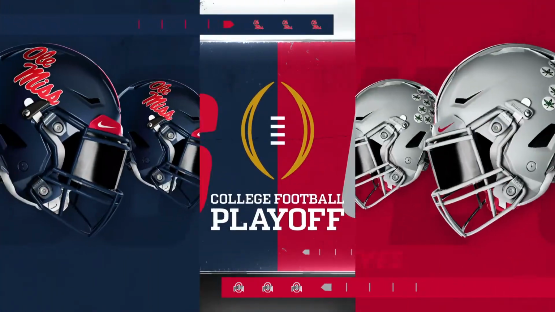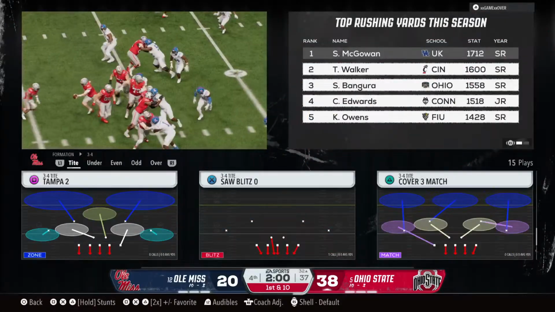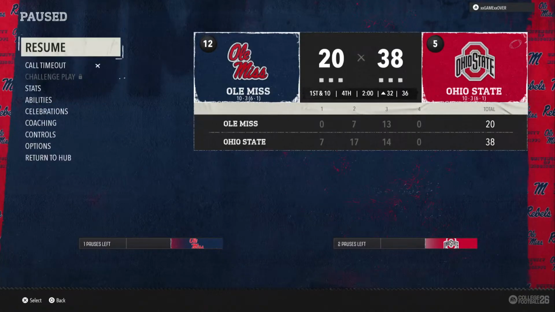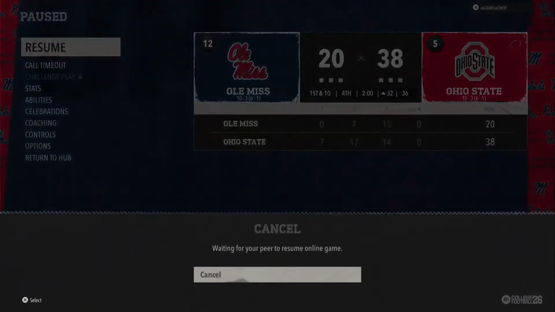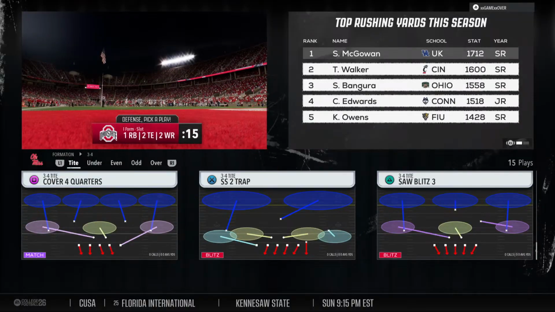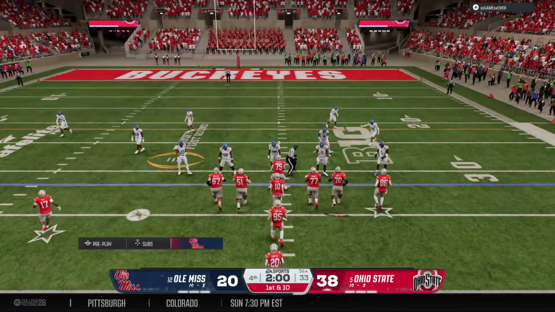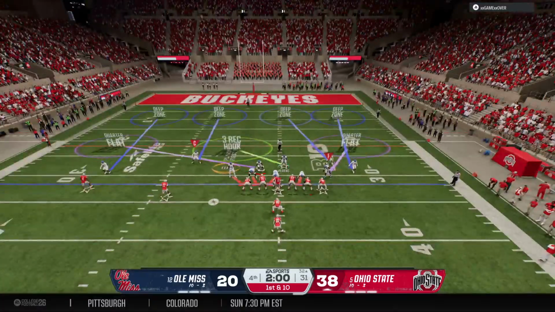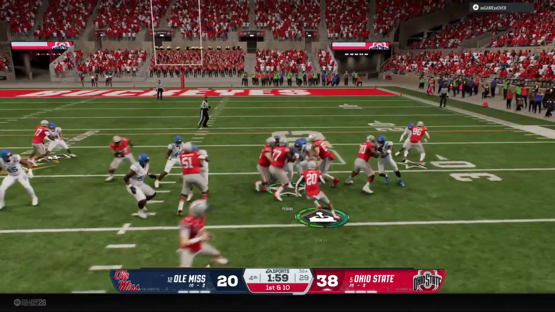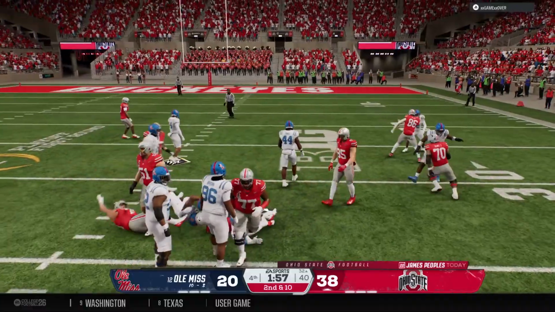It's the 2-minute timeout as the offense tries to put the finishing touches here on a lopsided victory. The Buckeyes have 1st and 10 here. Testing the right side here. And the defense smothered.